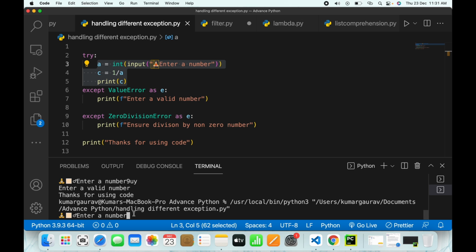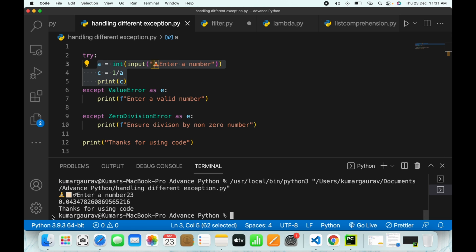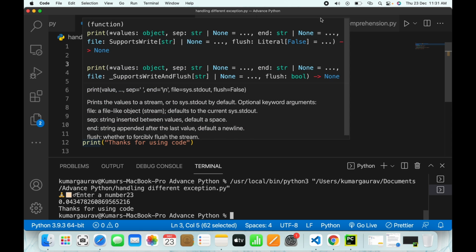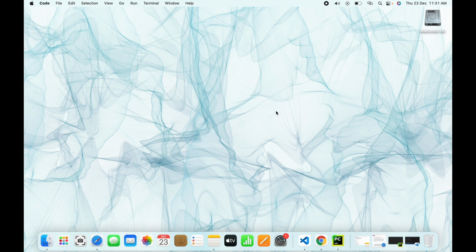Now if I write a valid number 23, then it will give me so and so is the answer. So thanks for using the code, which is this one. So this was all about the error handling.